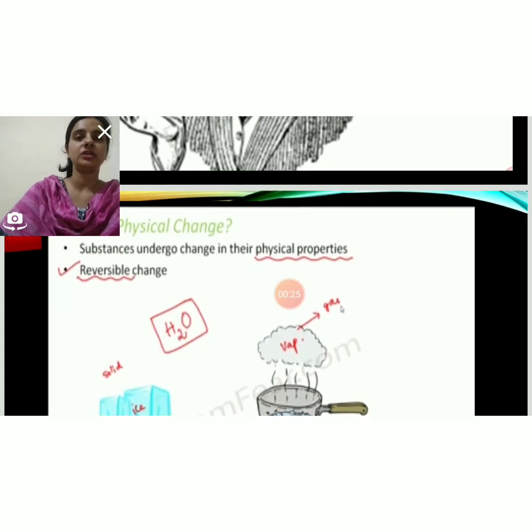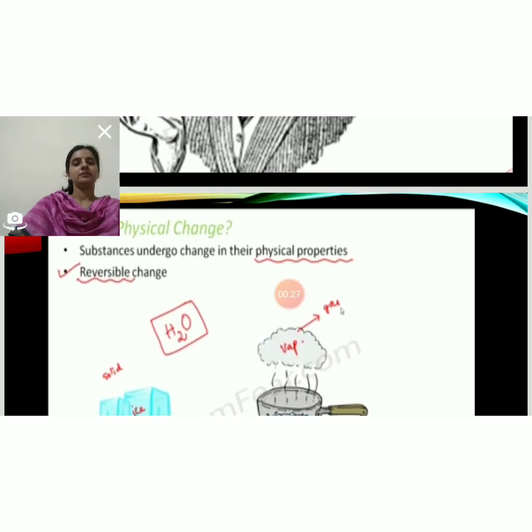What is physical change? As the name suggests, the change with respect to the physical property. So what do you mean by physical property? Those properties which can be observed, which can be measured, or we can say that which can be seen from outside are called physical properties, like color, shape, size, appearance, texture, melting point and boiling point. These are the physical properties.